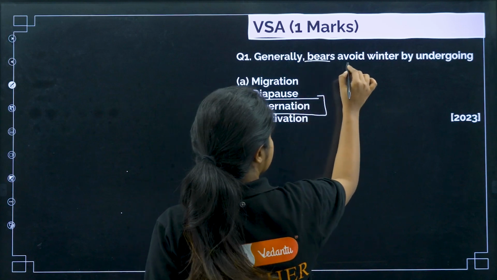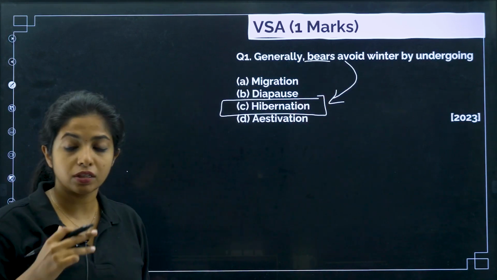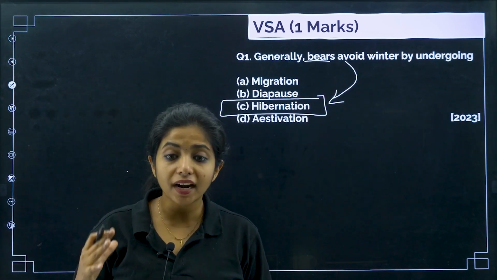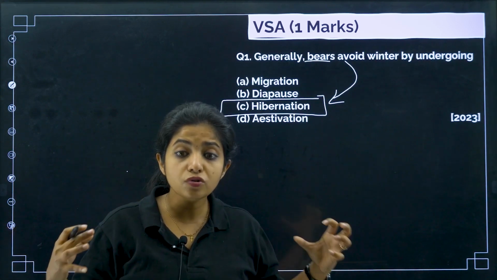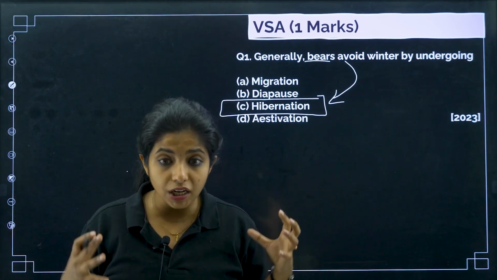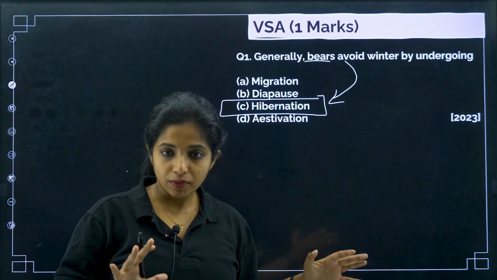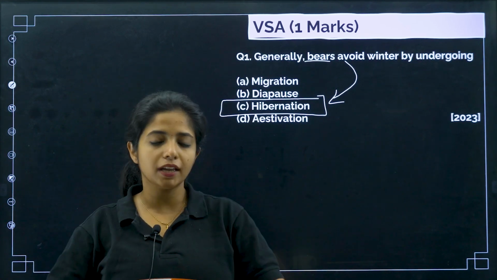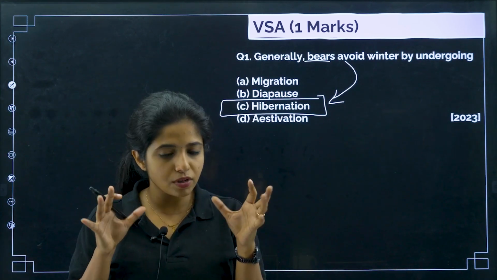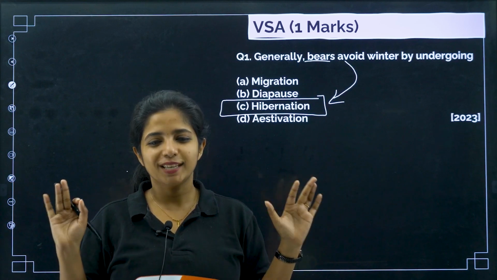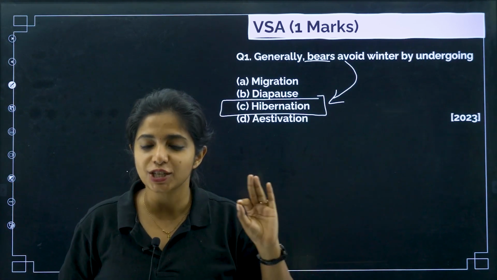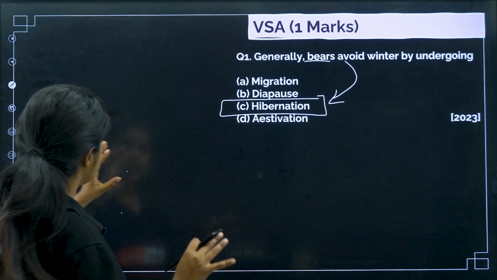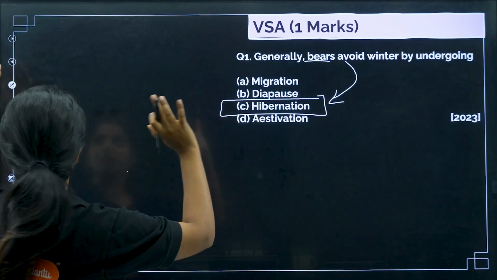Bears come into this phase because in it the metabolic rate, heart rate, everything becomes very slow, and they can survive like that because they want to store a lot of energy. They want to stay energetic after this period, and then they will go on hunting and do all their things. But during hibernation, they are just resting. Everyone needs a rest, right? So they are also taking the rest, and this is known as hibernation. So winter means hibernation. If it was hotter, then it was estivation.